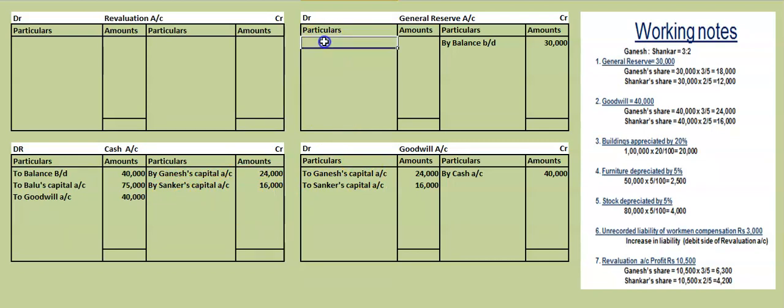Now we will distribute general reserve also as we have done this one. I will copy paste from here. What is the share of Ganesh in general reserve? 18,000. And the share of Shankar? The share of Shankar will be 12,000. So this will go in the respective capital accounts.